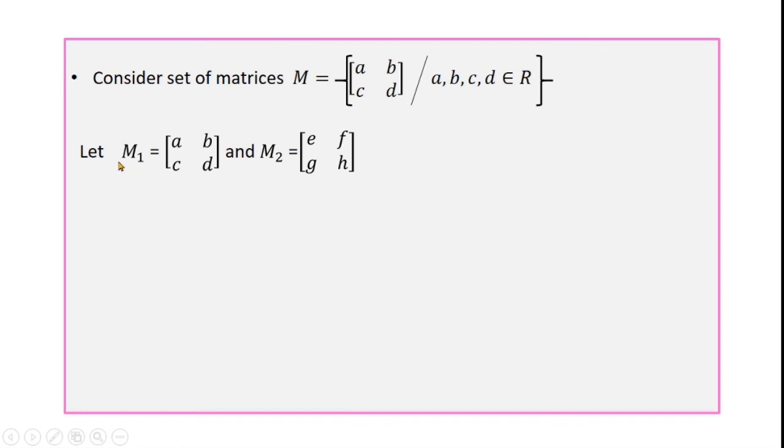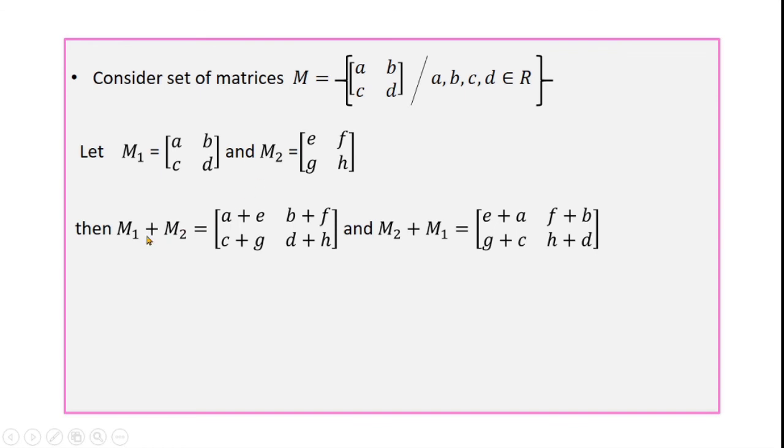Now take two matrices M1 and M2. M1 plus M2 is equal to, we get this one, a plus e, b plus f, c plus g, d plus h. And M2 plus M1 is equal to, we get this one. But e plus a is equal to a plus e, since these elements belong to the set of real numbers.